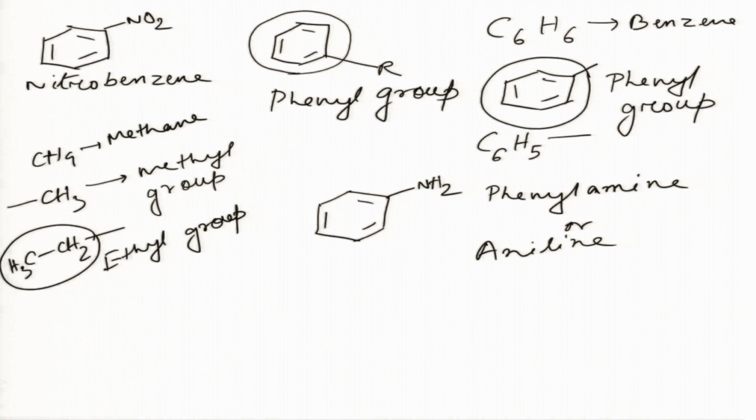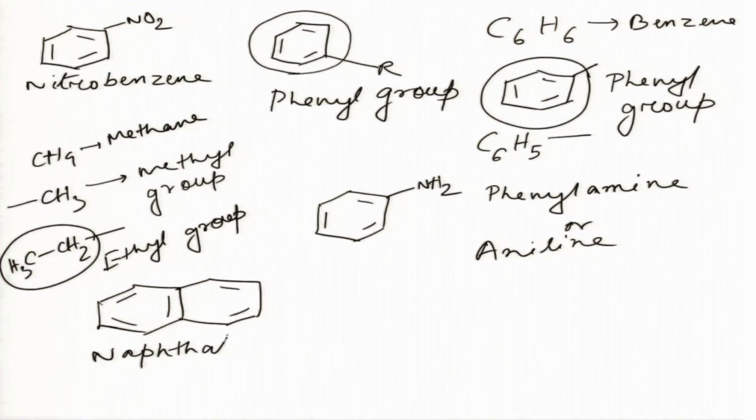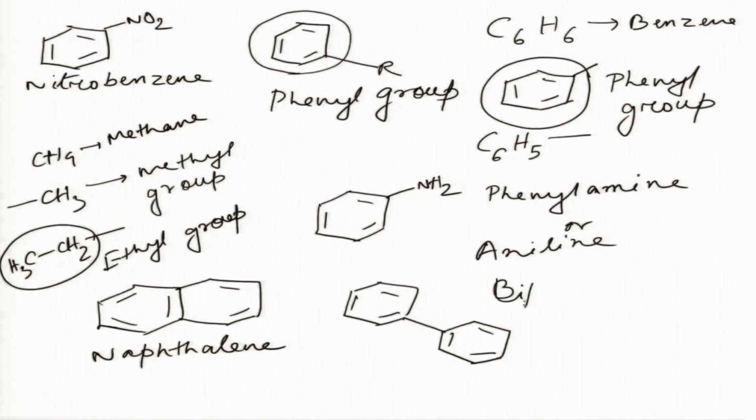Now, we can have fused benzene rings like this. This is called naphthalene, and two benzene rings can be bonded to each other like this. Such systems are called biphenyl. Okay. So, this was the nomenclature of some basic aromatic compounds.